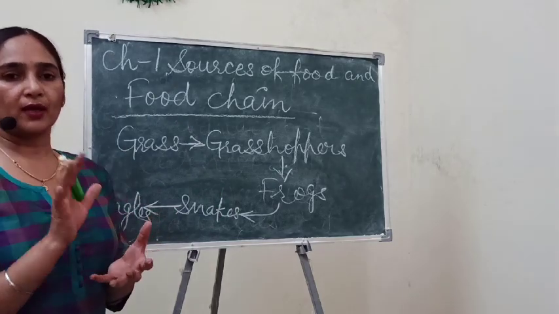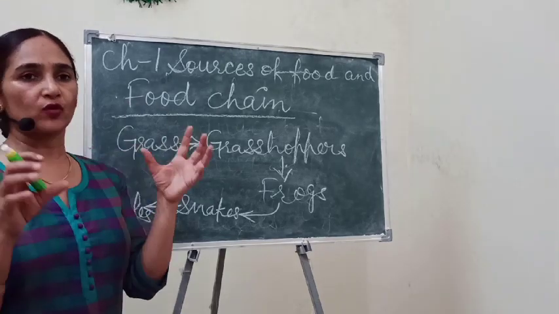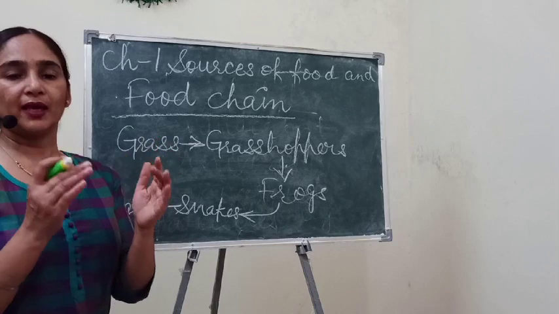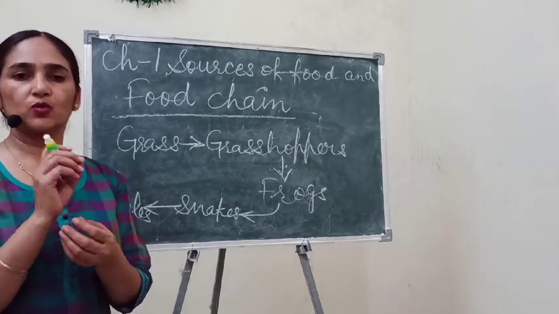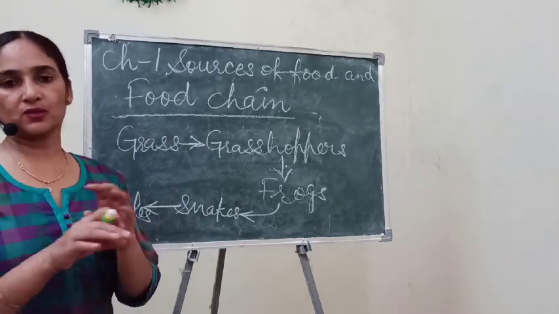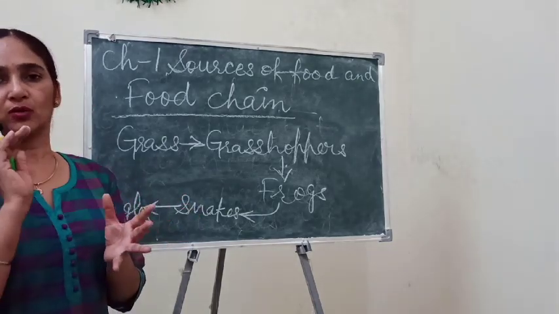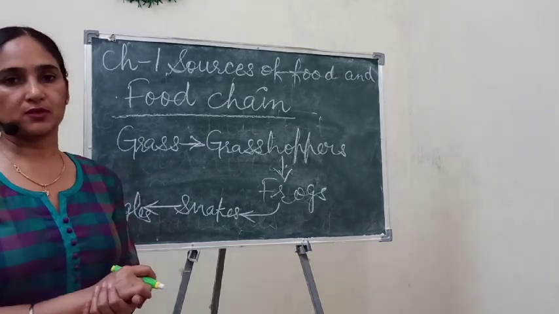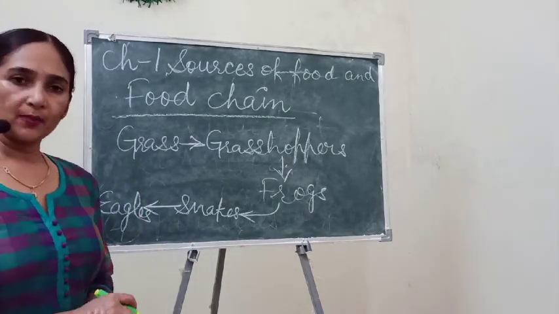They are already present in the soil, and when any leftover part of an animal or plant is there, they break it into very small particles so that it can mix with the soil. Those organisms are called decomposers. So the eagle's body is ultimately decomposed by decomposers.